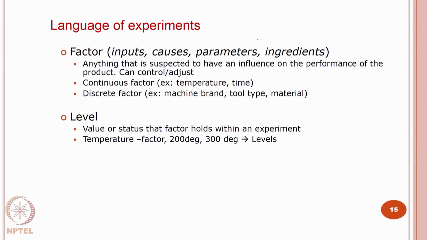The next is called the level. The values that the factors can take is called the level. Let us say the temperature was a factor. This temperature you are trying to study for the quality preservation of an ice cream.